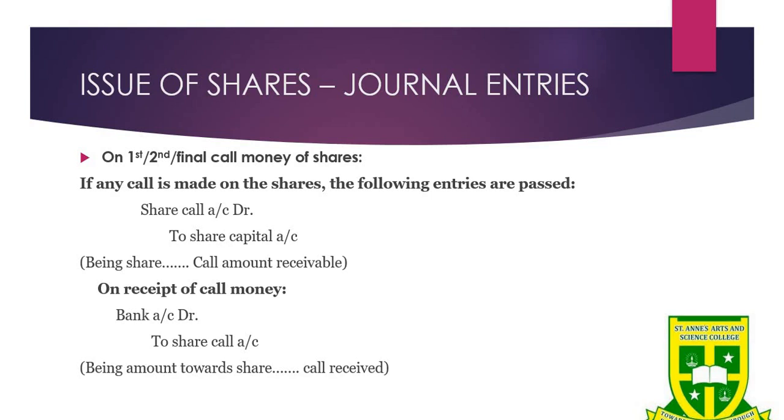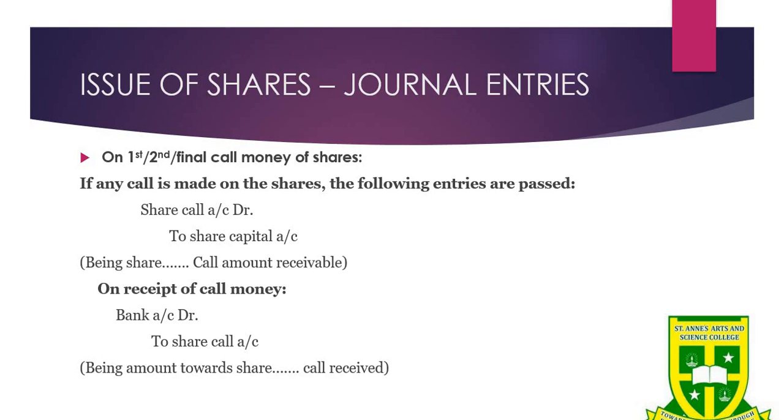If any call is made on the shares, the following entries are to be passed. Share first call account debit to share capital account, being first call amount receivable, and when they receive the call money, bank account debit to share first call account. For the second call again, share second call account debit to share capital account, and when they receive the amount, bank account debit to share second call account.